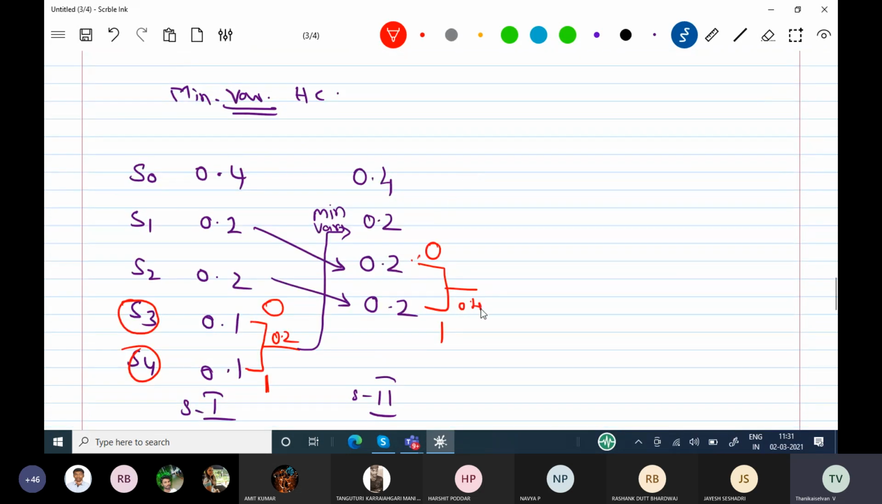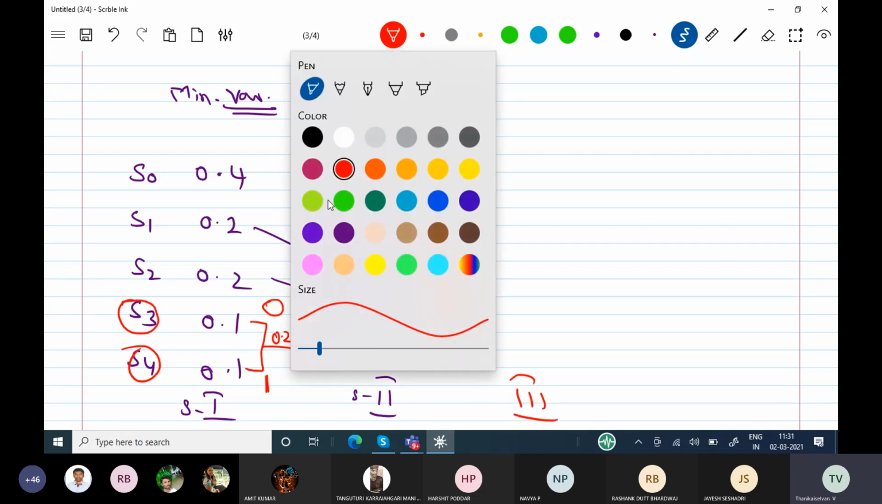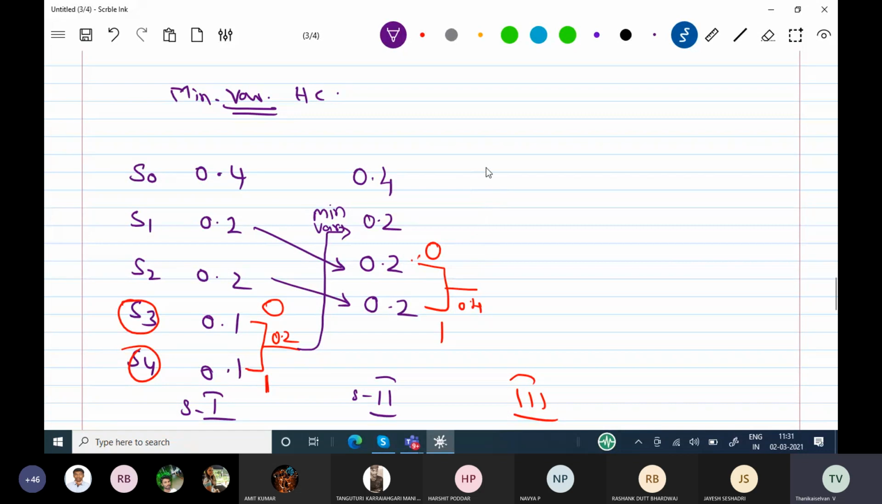So 0.4 is coming. Here you see the previous stage. Now we are going to the third stage. In this third stage, this 0.4 is coming. Already 0.4 is available, so that will come down, 0.2. This 0.4 is the new one. Wherever this arrow mark is going, that is called new. This is your old probability from stage number 2.